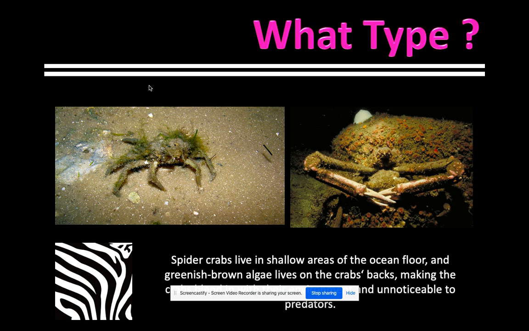Commensalism, mutualism, or parasitism? The answer is mutualism. They're both benefiting from it. One is being hidden from its predators, and the other one is getting a place to live. This is a hard concept, so we're going to break it down and do some examples each day.